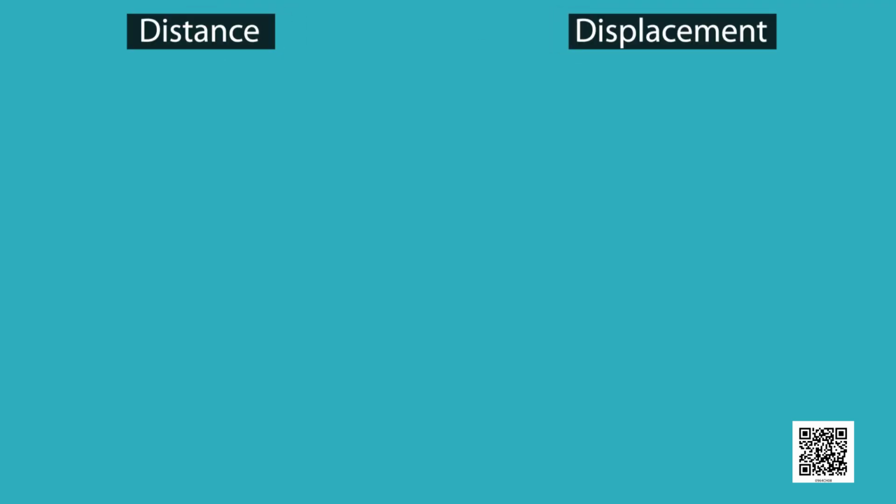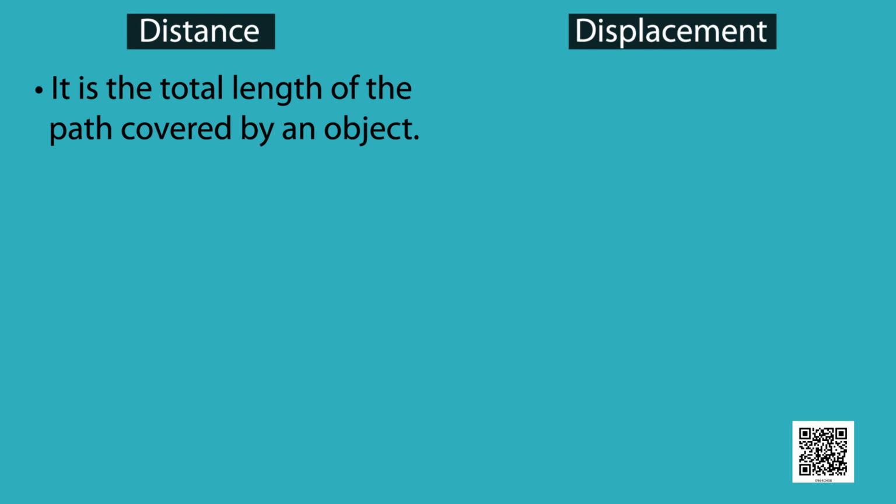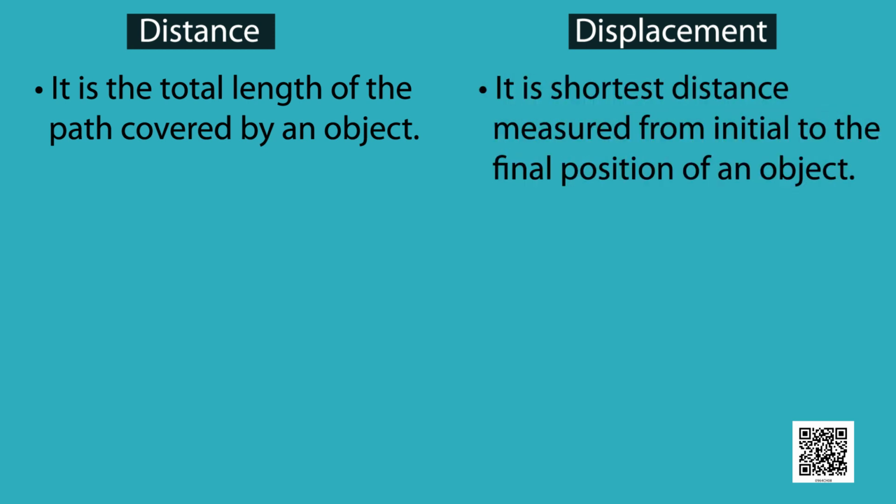Now let us try to understand the difference between distance and displacement. Distance is the total length of the path covered by an object, whereas displacement is the shortest distance measured from the initial to the final position of an object.